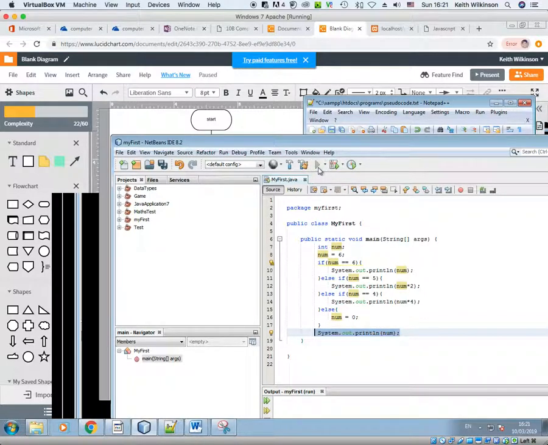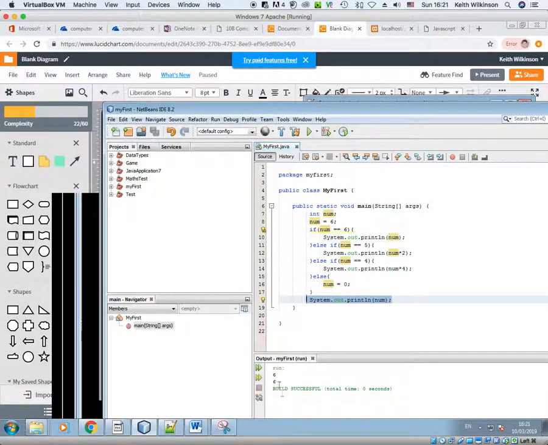So if I run my program, there you go, there's my first attempt. It said 6 and 6. So I set num to 6 there. I checked if it was 6, it was, so I printed it out. It skipped out of the if statements and hit this line and printed out the second if, second 6.